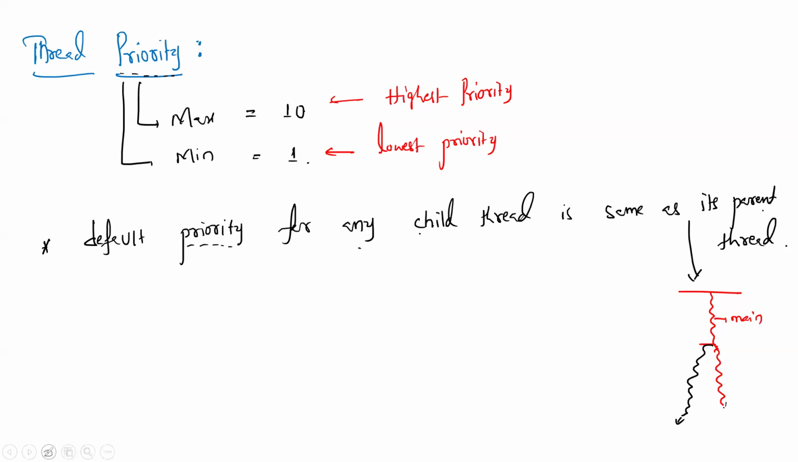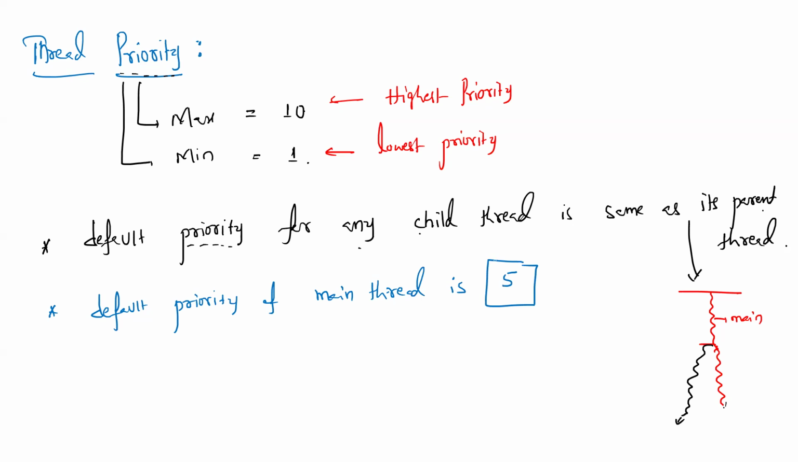Then what's the priority of the main thread? The child thread priority is the same as the main thread, but what's the priority of the main thread then? Here the default priority of the main thread is 5. So when the main thread priority is 5, then what's the priority of the child thread also? The child thread is also 5 only.